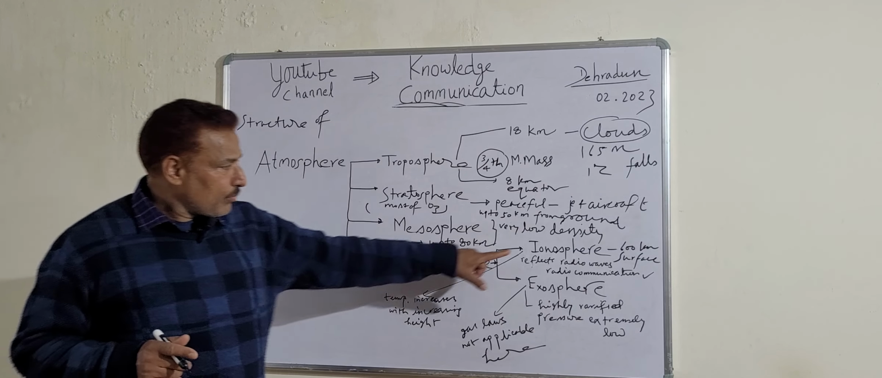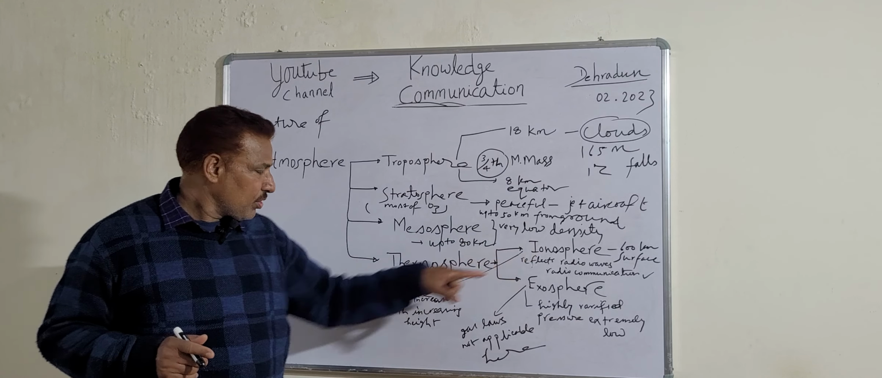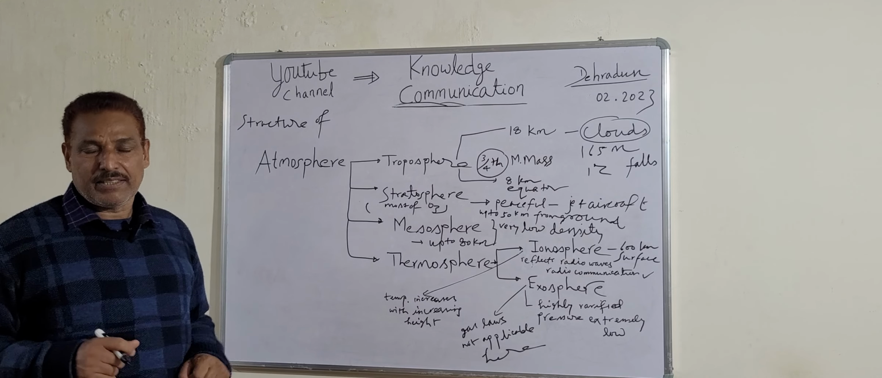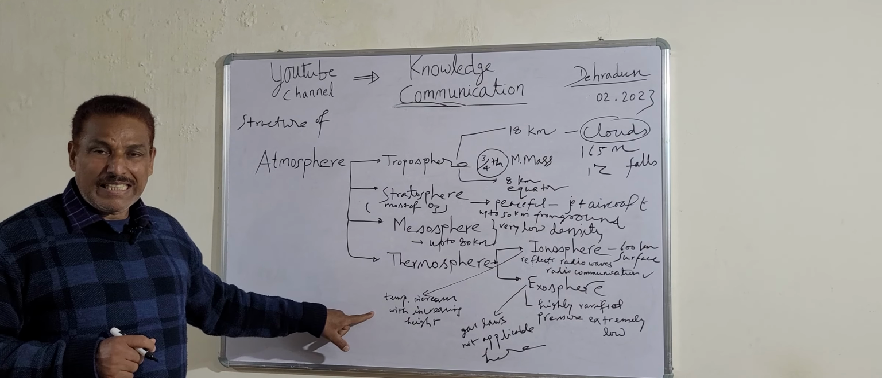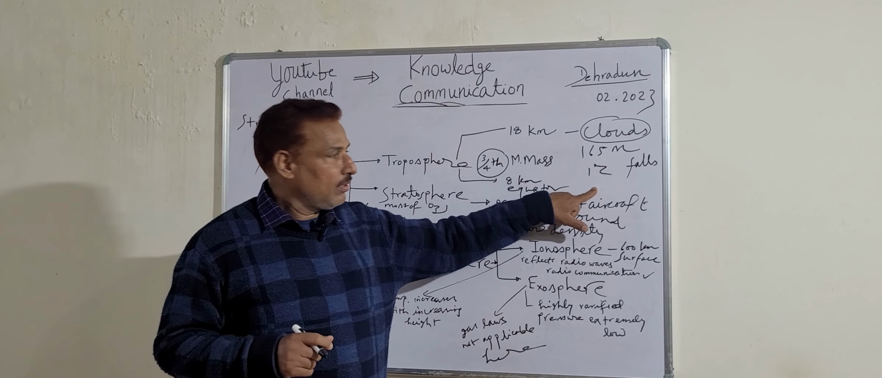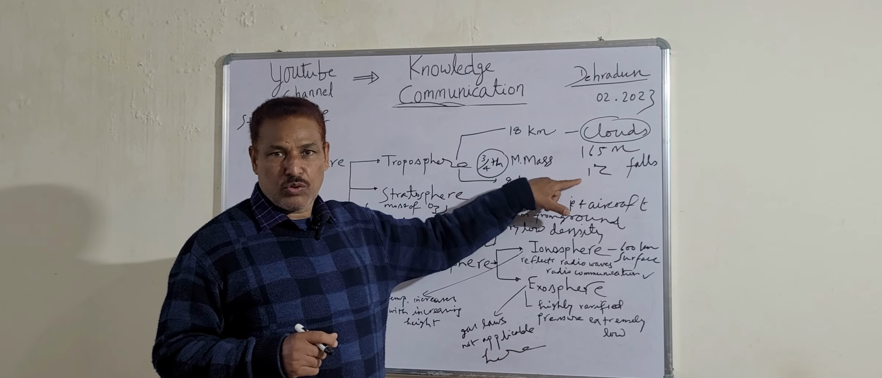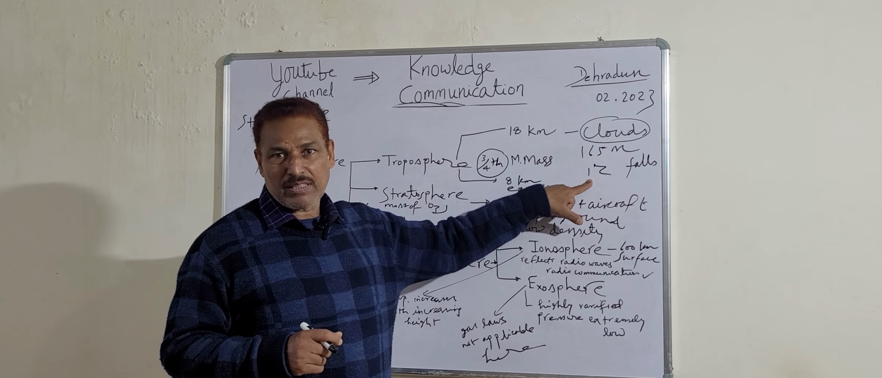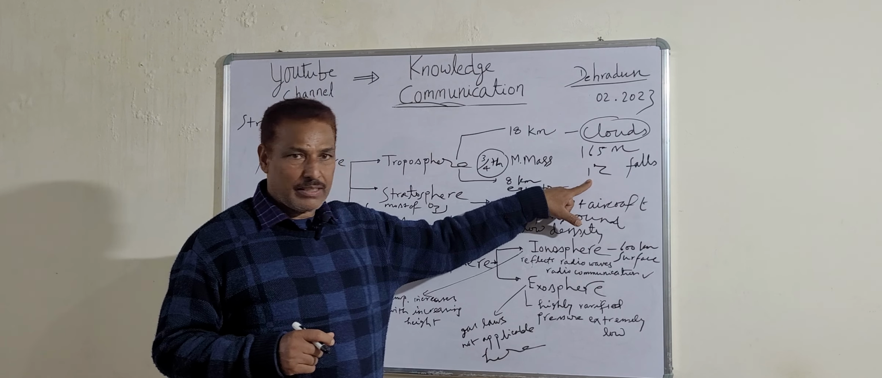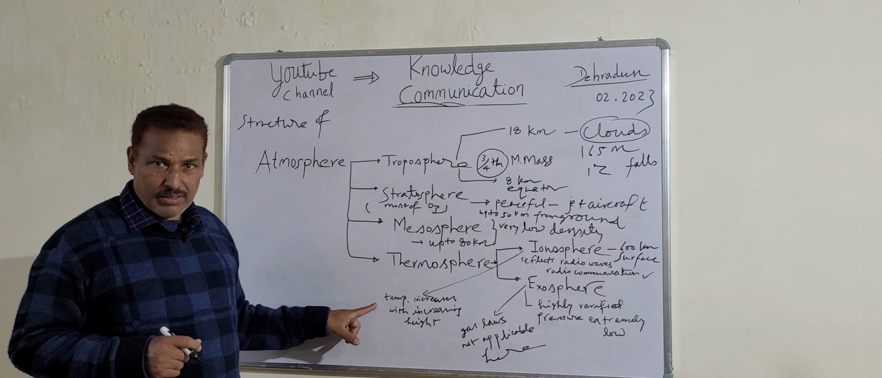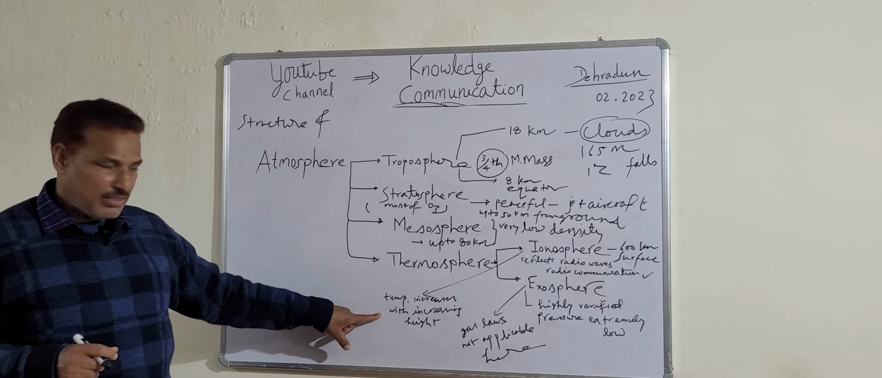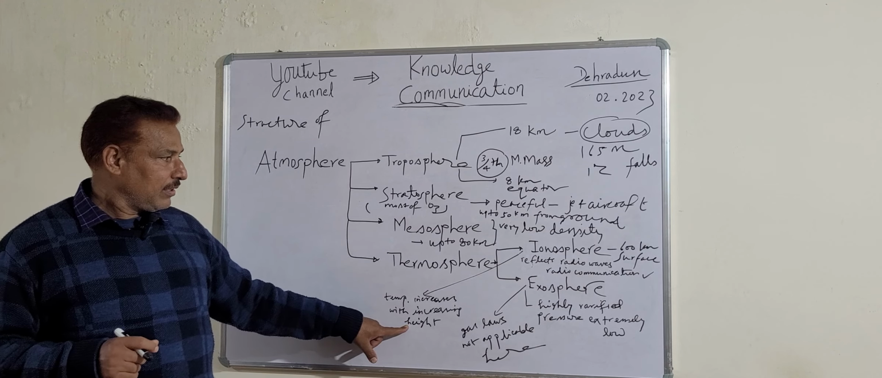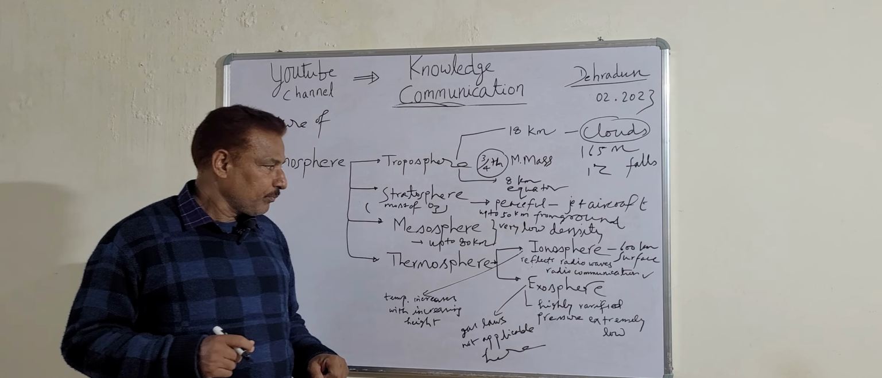Now, one more interesting point about the ionosphere: the temperature increases with increase in height. Quite opposite to it, in the troposphere, when we rise, for every 165-meter rise, there is a fall of temperature of 1 degree centigrade. Here it is quite the opposite process. Temperature increases with increasing height in the ionosphere.